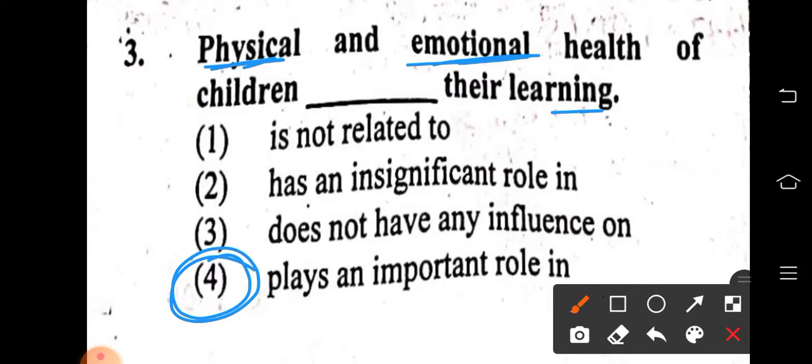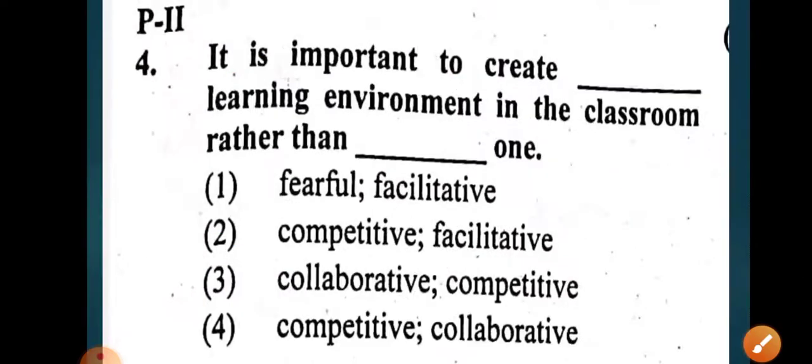The child easily gets demotivated. The child always gives up. So the child should be both physically and emotionally healthy to learn. So it plays a very important role. Not related, insignificant, and does not influence are the negative statements.